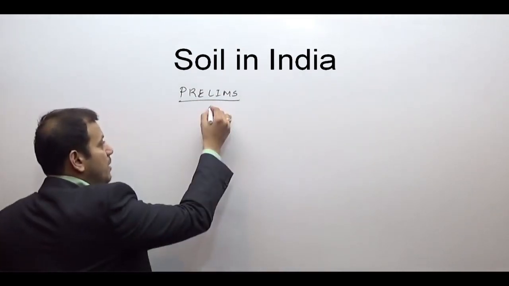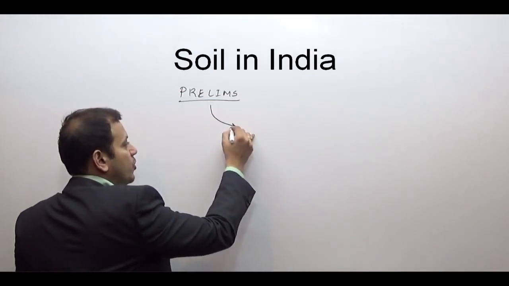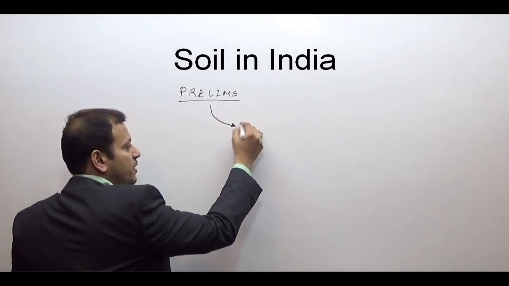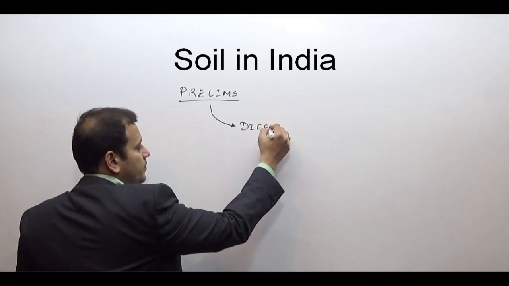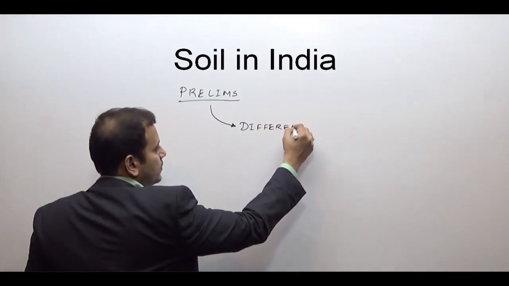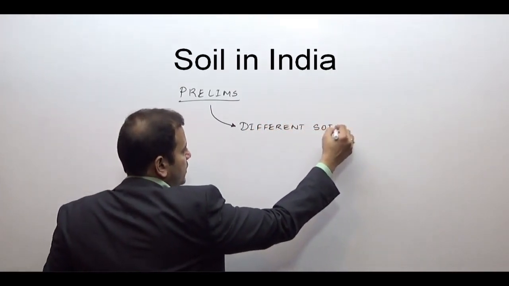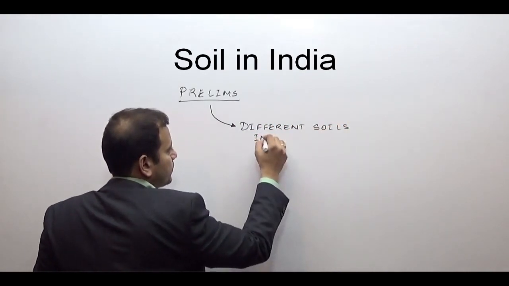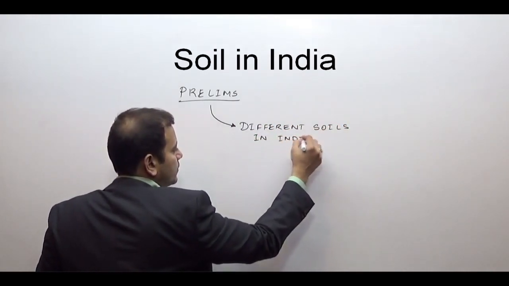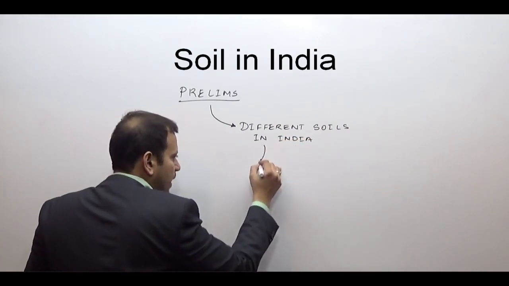In the prelims examination, they will ask you some type of questions, that is, what constitutes the different soils in India. So where are they found?